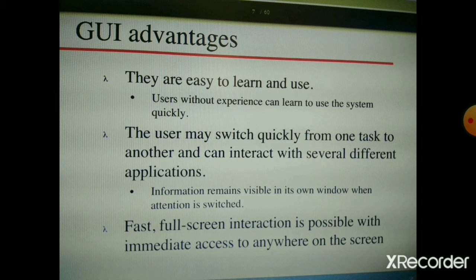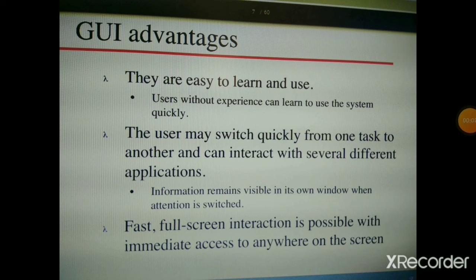This interface uses graphics and images with the multimedia support. The user may switch quickly from one task to another and can interact with several different applications. Okay, so it is fast. Full screen interaction is possible with immediate access to anywhere on any screen.